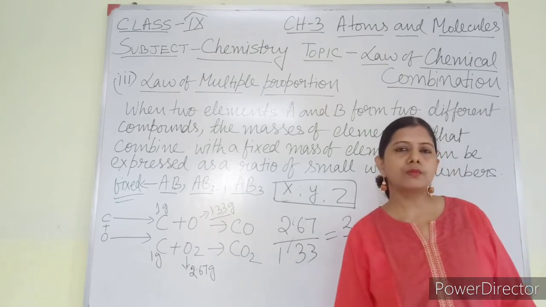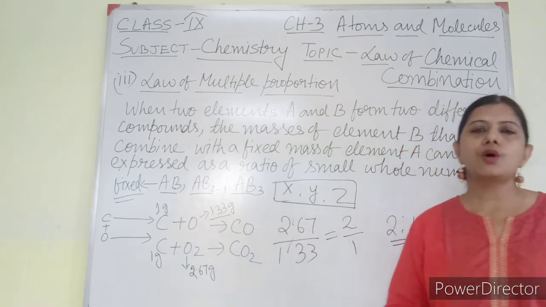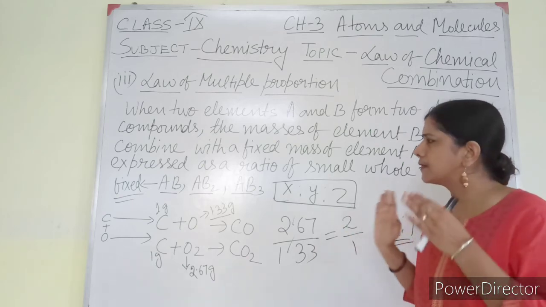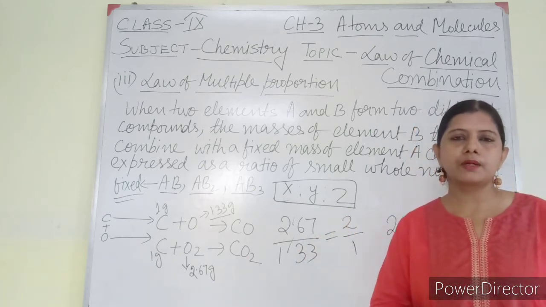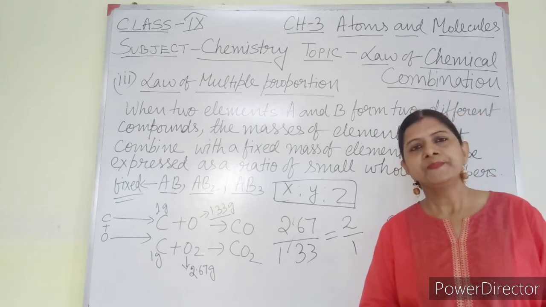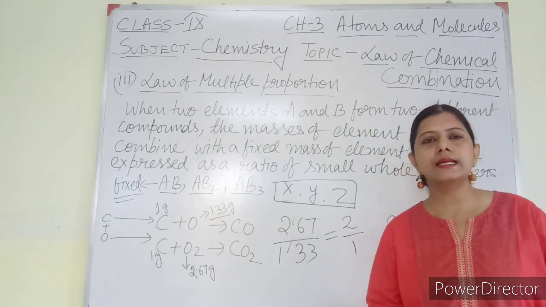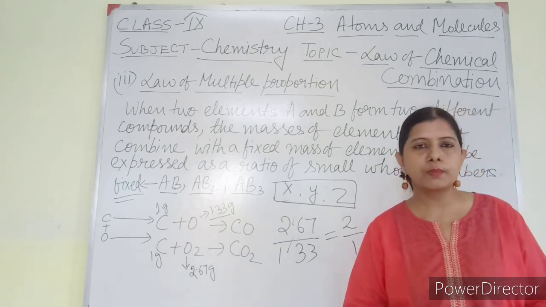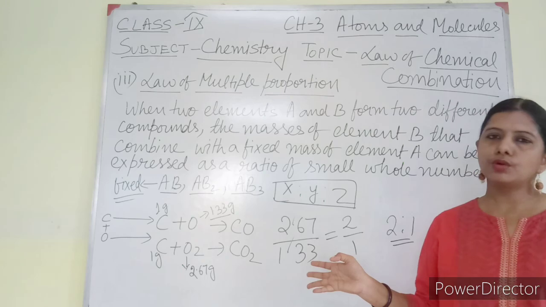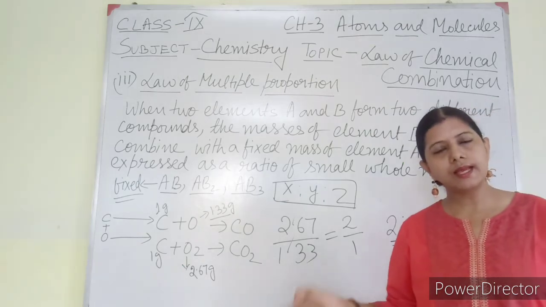So this is all about my 3 laws, and these laws will help you later, and this is very important from the point of view of this chapter. All the 3 laws are very important. You have to study these laws again in class 11. So try to remember them properly and pause the video to do it again and again. Okay, thank you students.